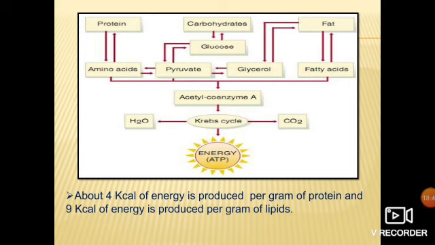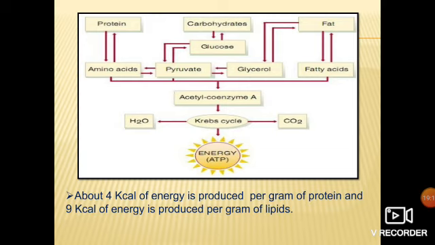What happens with protein? Protein gets converted into amino acid. Okay, that amino acid is again converted into glucose. There are various pathways by which it is produced. So that conversion of amino acid or protein to glucose is called gluconeogenesis. Then that glucose which is formed is again following the same pathway. Got it? First glycolysis will happen, then it is converted into acetyl-CoA, then Krebs cycle, and then electron transport chain.